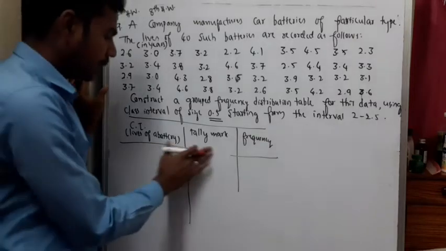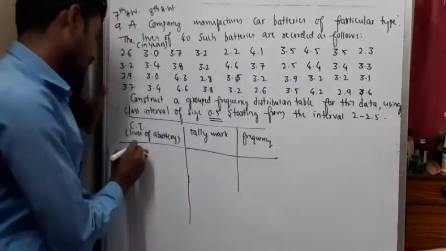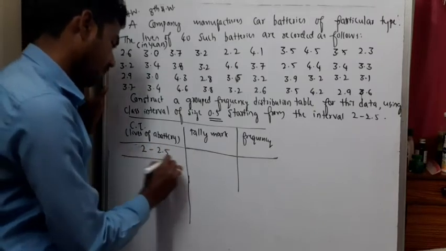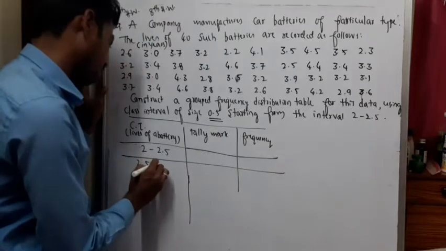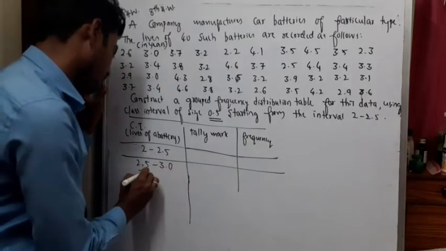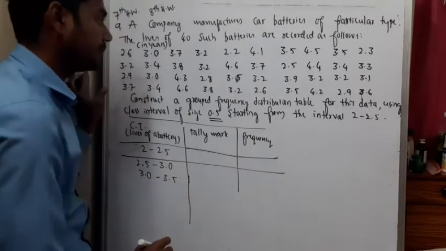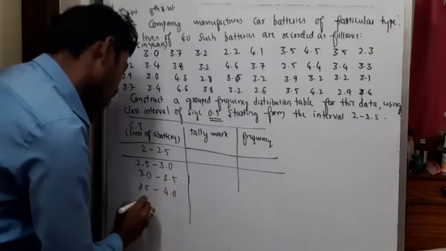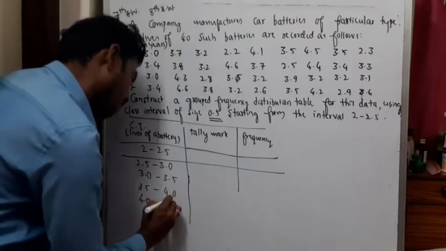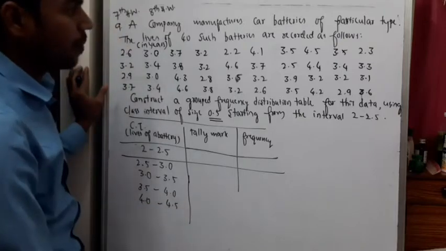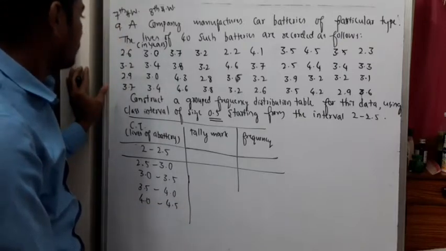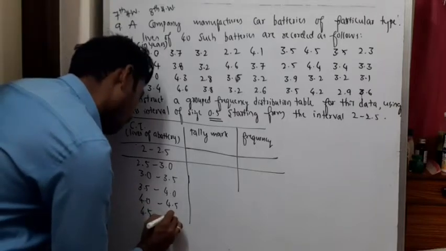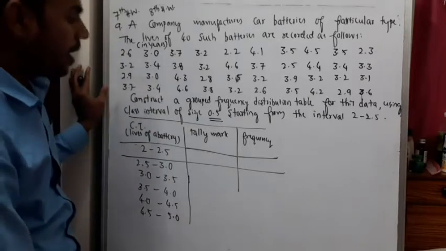We start from 2 to 2.5, 2.5 to 3.0, 3.0 to 3.5, 3.5 to 4.0, 4.0 to 4.5. Do you have any 4.8? The highest record is there, so we have 4.5 to 5.0.